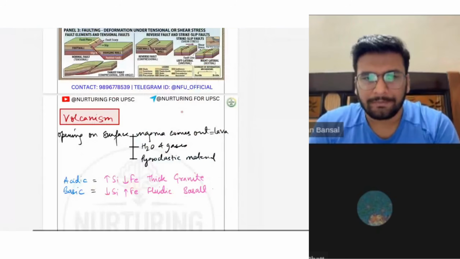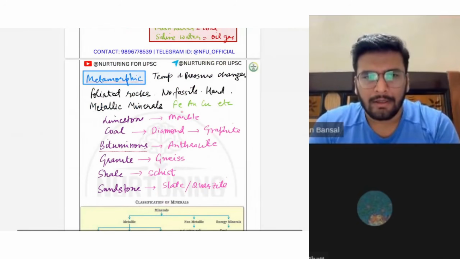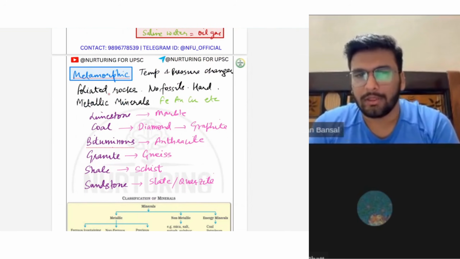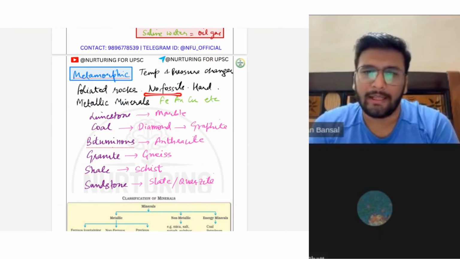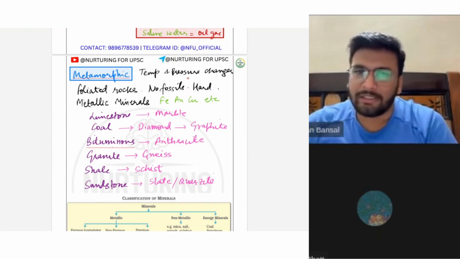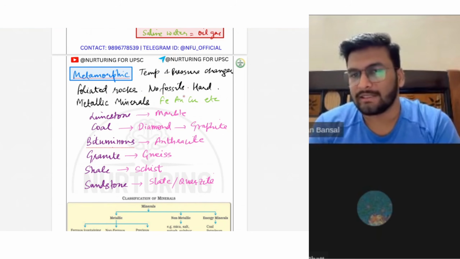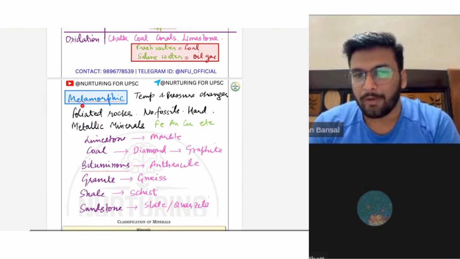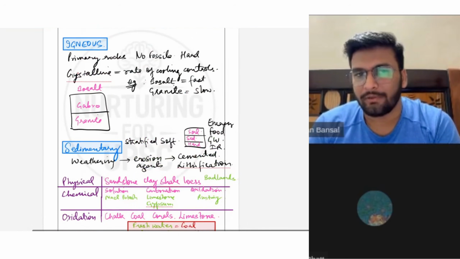Now what happened is, metamorphic rocks I told you. These Himalayas are metamorphic rocks, so they are foliated rocks. Now why do they not contain any fossil? Can anyone explain? Since they underwent such high temperature and pressure changes, no fossil can survive. So in metamorphic rock and in igneous rock, you will never see fossils.